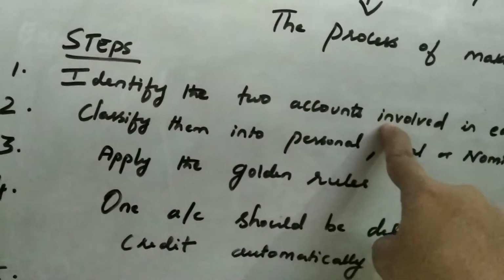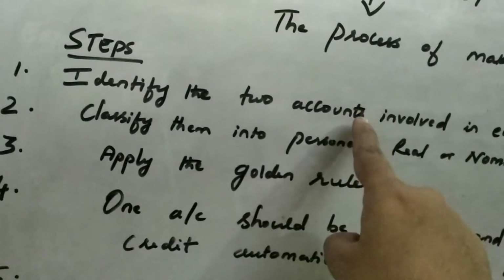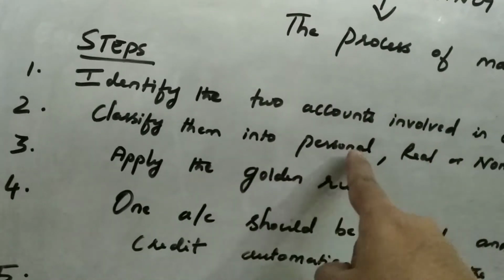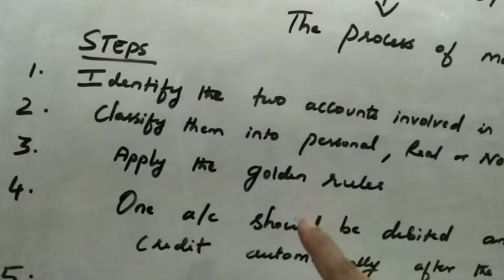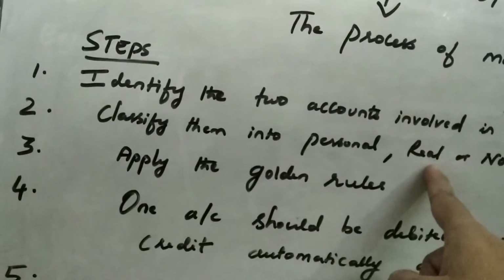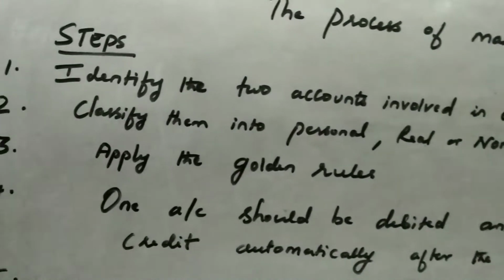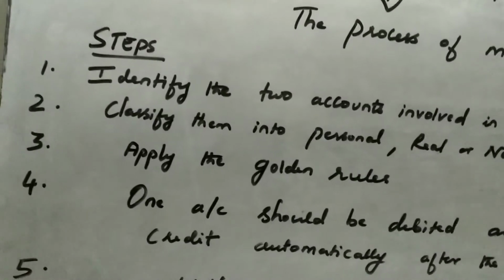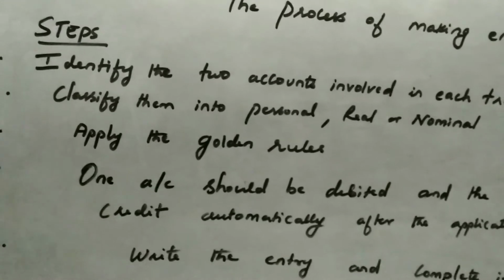Then we need to classify them into personal, real or nominal. One account may be personal, the other may be real, or both can be real, or one nominal and one real, it can be any combination.